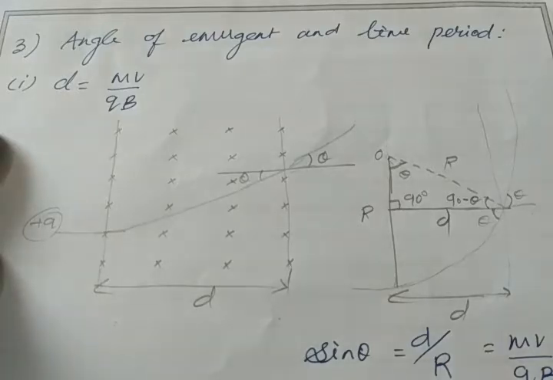What is the value of r? It is given as 2qb by mv, sorry, so r is mv by 2qb. Here I have r in the denominator, so it will be the reciprocal, qb by mv. mv gets cancelled, qb gets cancelled. Then I have 1 by 2. So sin theta equals 1 by 2.